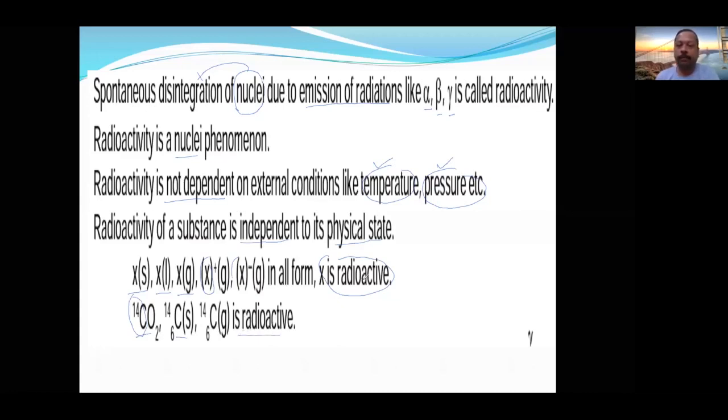Any substance, let it be in solid state, gaseous state, molecular state, or atomic state, is going to be radioactive. Radioactivity is independent of external properties like temperature and pressure, and independent of the physical state of the element as solid, liquid, gas, or molecule, ion, or atom.